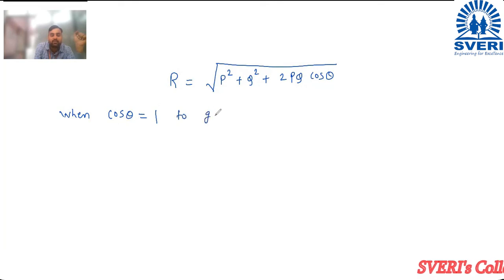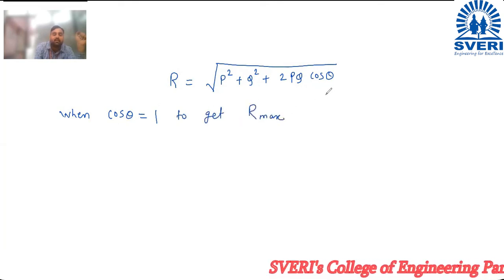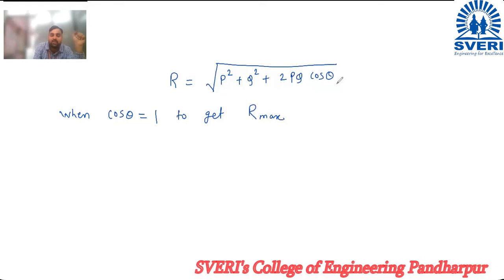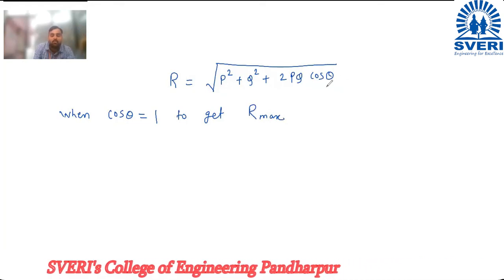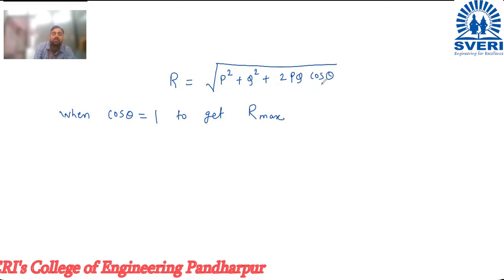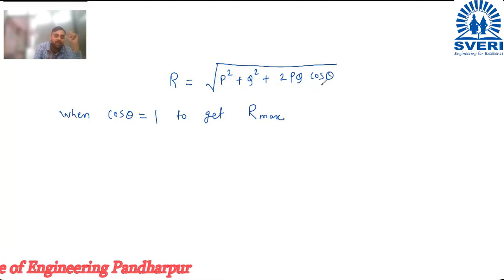To get R max, the maximum resultant, how much will it be? When will R be maximum? When my cos theta is maximum, R will be maximum. So when will cos theta be maximum? When the value of cos theta is +1.